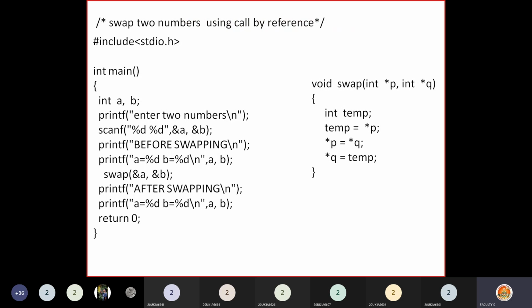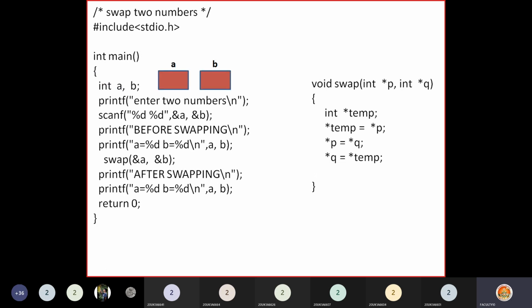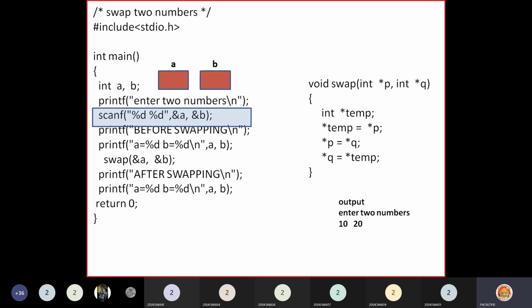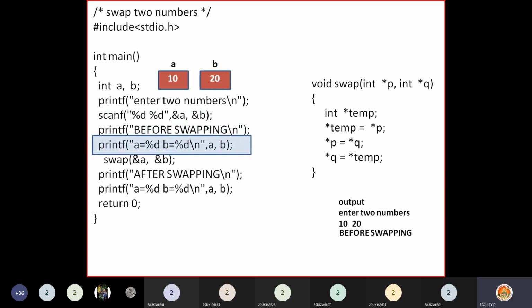Now this is the previous program. Just see the change here. Before swapping, I am printing the values here. So just see the execution. int A, B here. Memory will be allocated for A and B. Enter two numbers. You will get 10, 20. You entered 10, which will be stored in A. 20 will be stored in B. So before swapping, I am printing: A value will be 10 and B value will be 20.